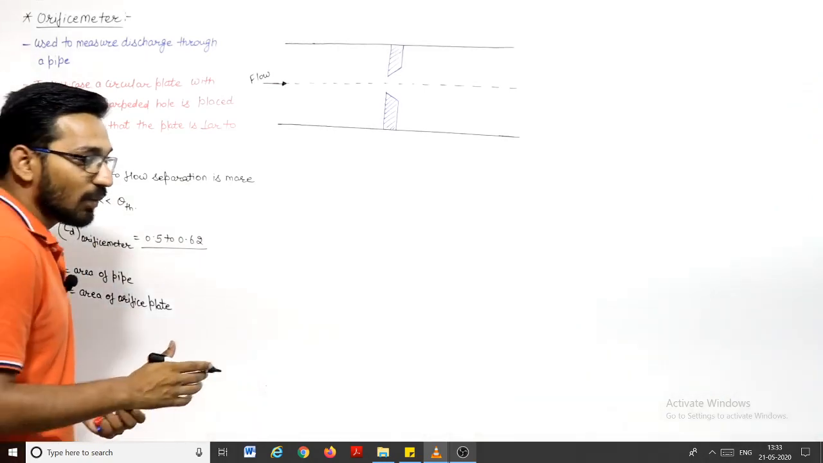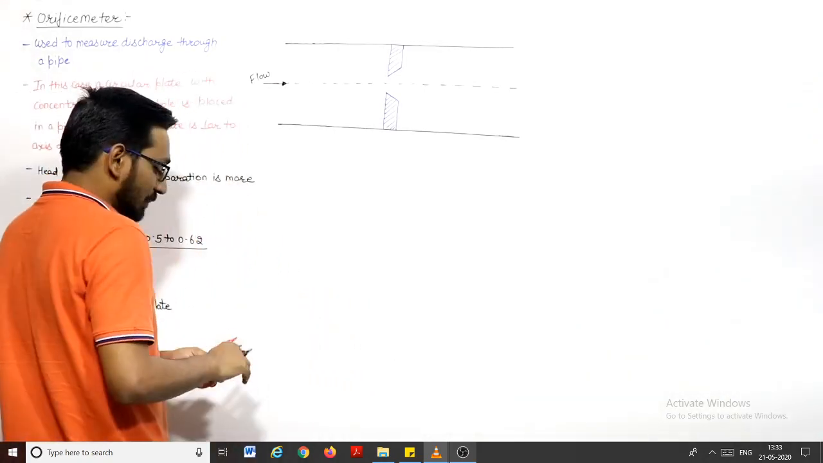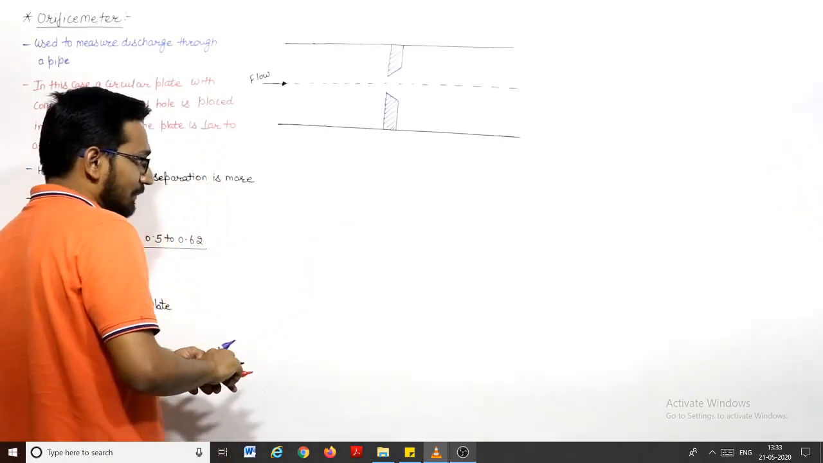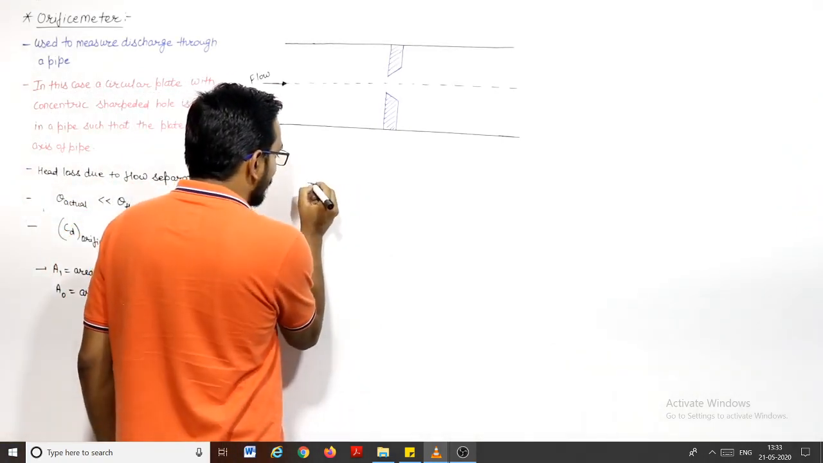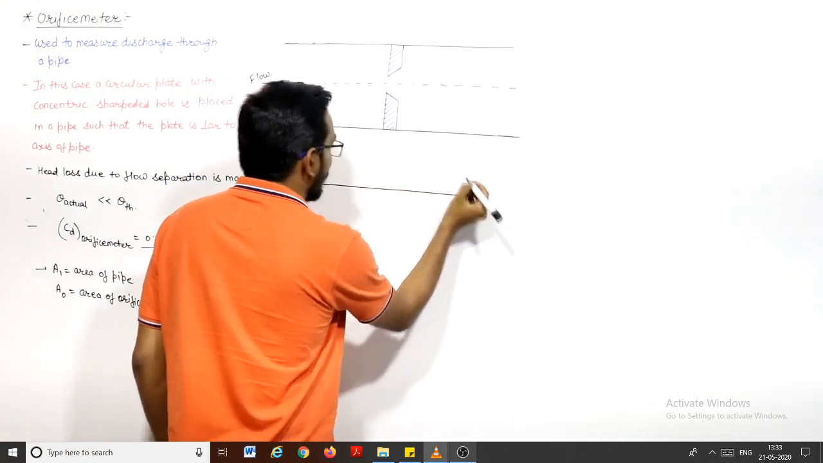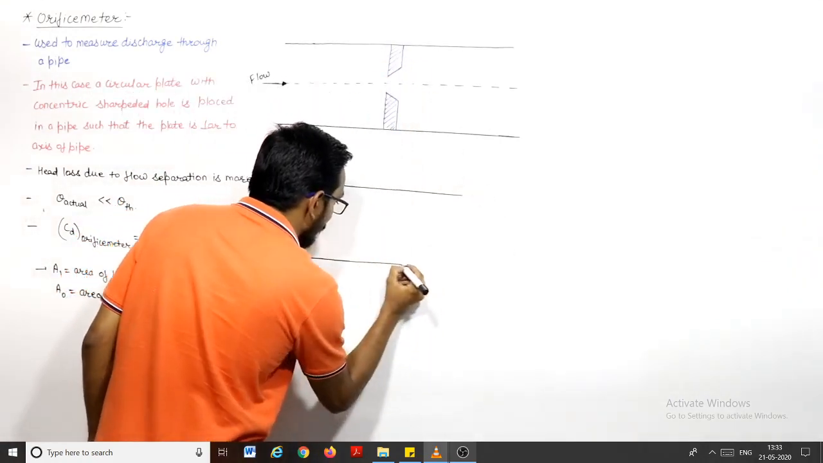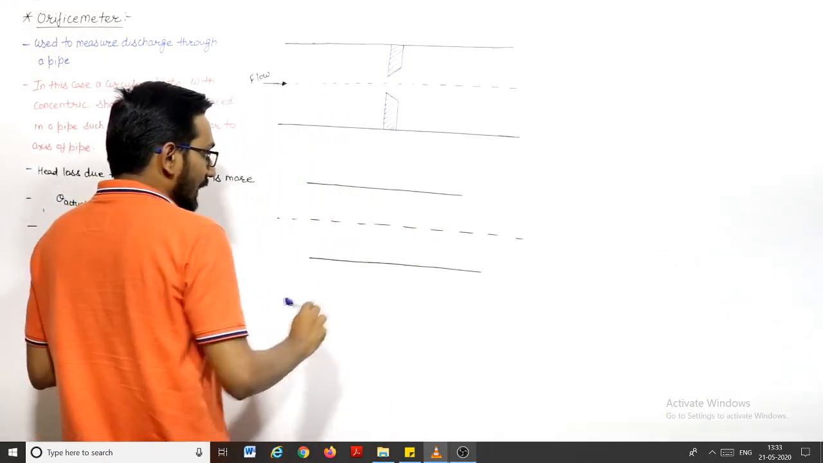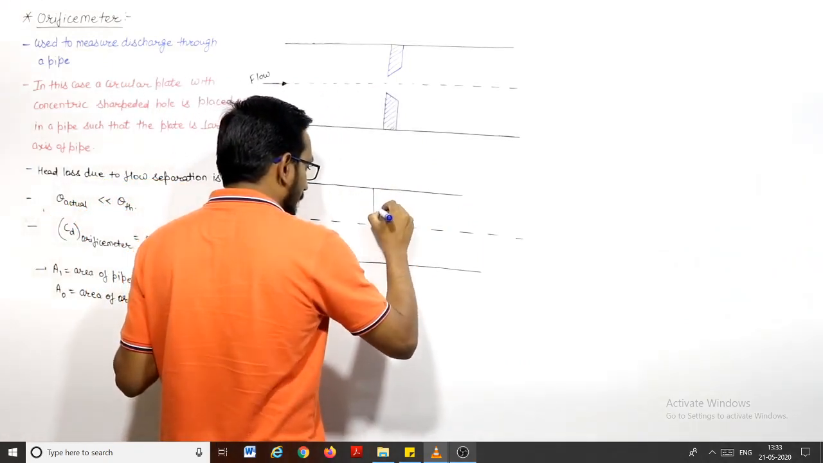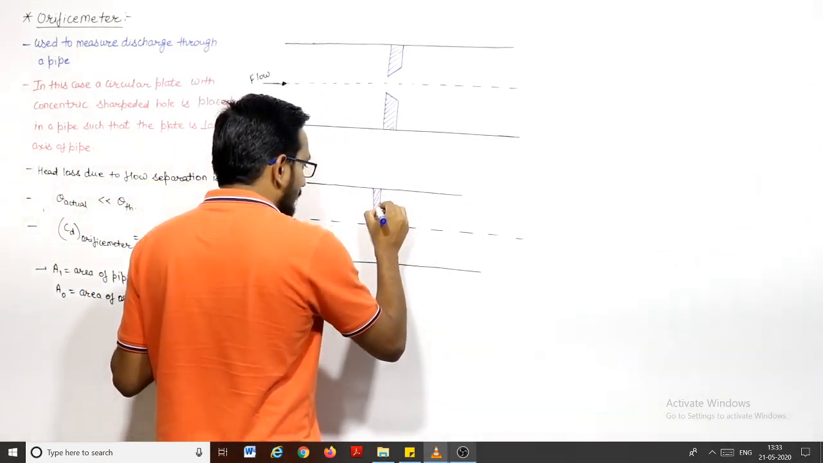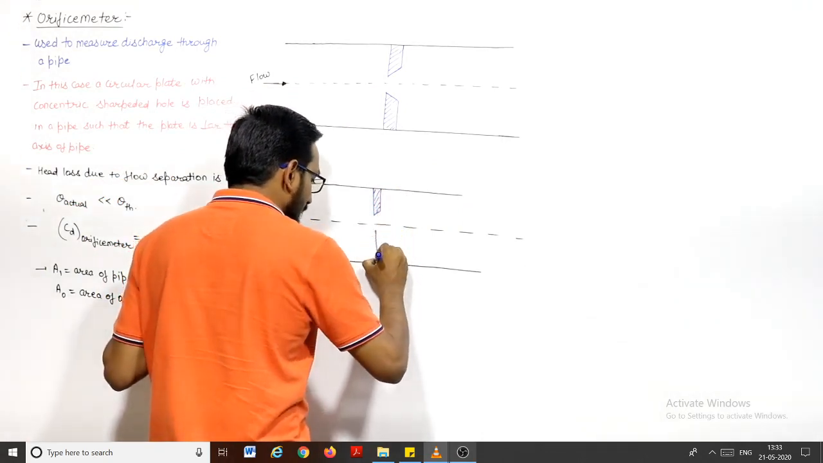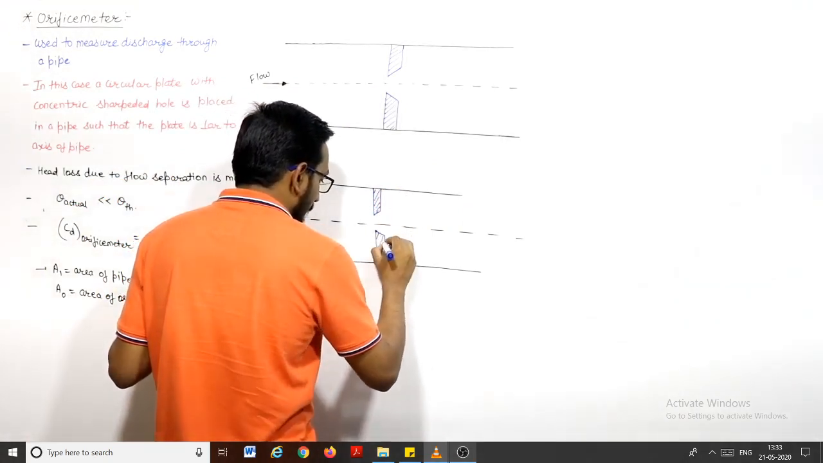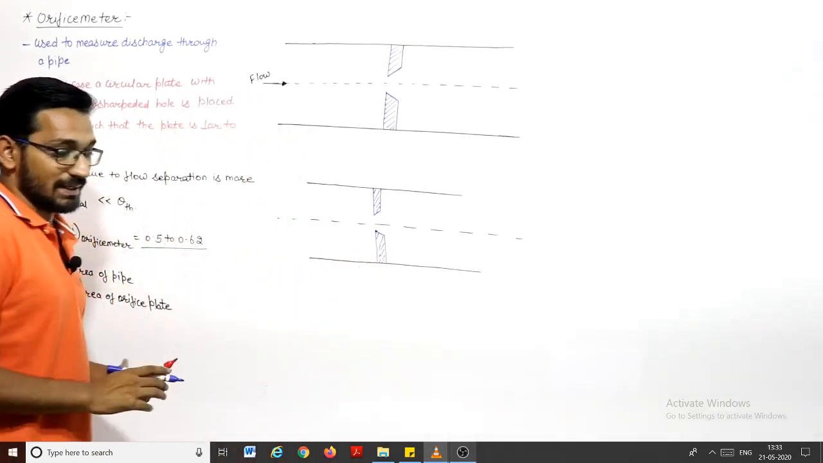If I explain why this is the case, just for your understanding, I will make another diagram here. This is the axis of the pipe. Here we have the orifice plate. Just pay attention to why the head loss is more in the case of the orifice meter. This is the orifice plate.